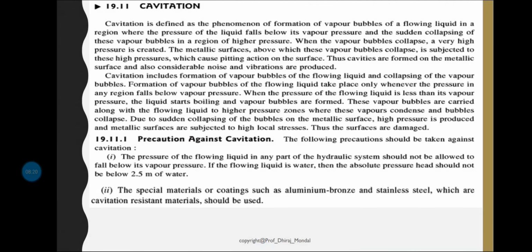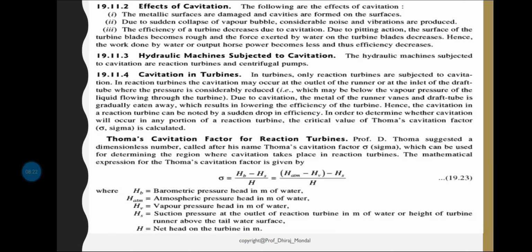Now let us discuss the effects of cavitation. Number one, the metallic surfaces are damaged and cavities are formed on the surface. Number two, due to the sudden collapse of vapor bubbles, considerable noise and vibration are produced. Number three, the efficiency of the turbine decreases due to cavitation. So these are the problems.